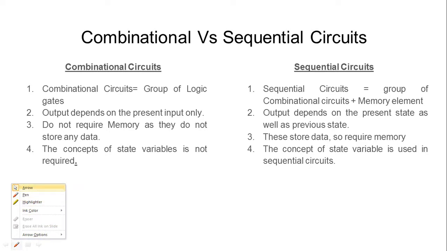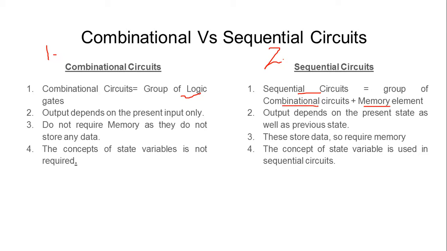Combinational circuits are simplistic in nature, while sequential circuits are a little more complex. Combinational circuits are a group of logic gates, whereas sequential circuits are a group of combinational circuits along with a memory element.